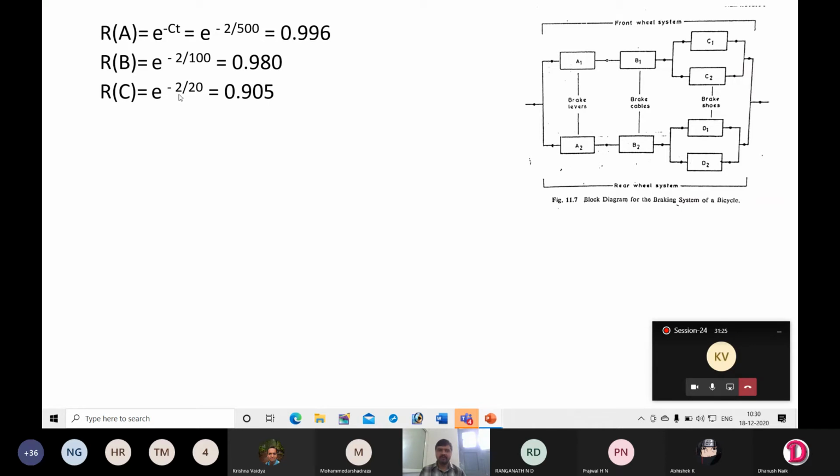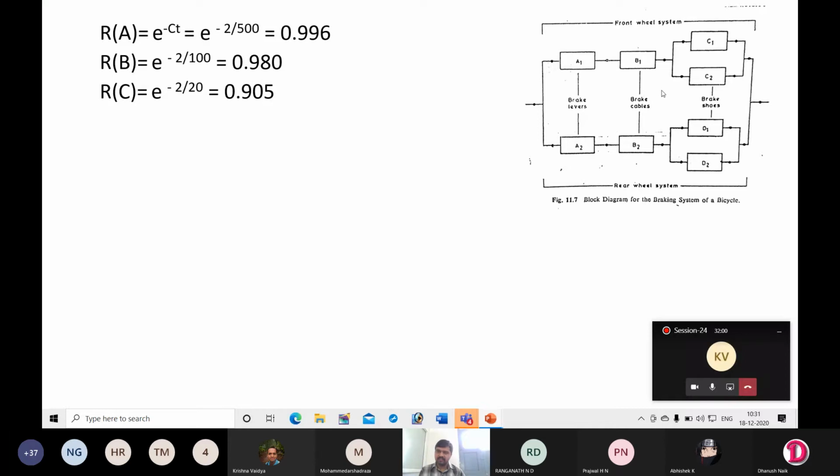Now you have the reliability of the individual parts. So 0.996 is the reliability of A1, and for A2 also the same value. Next, the reliability for B1 is 0.980, and again the reliability for B2 is 0.980. Next, for C1, C2, D1, D2, all four have the same value, 0.905. Next, you have to find the overall reliability of the system.